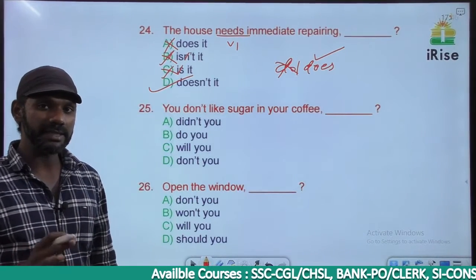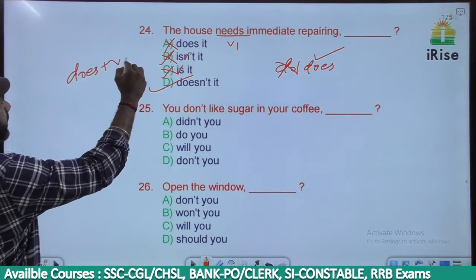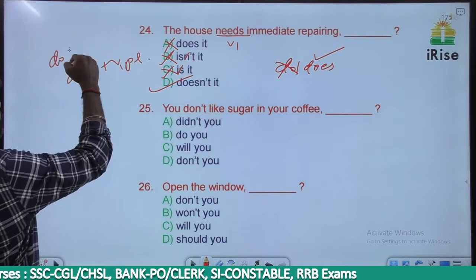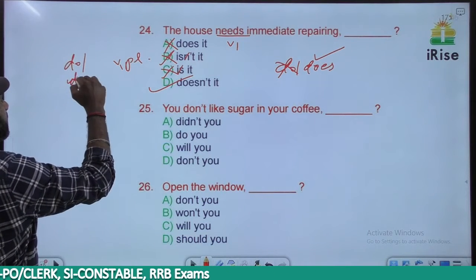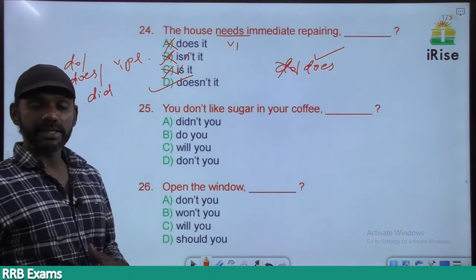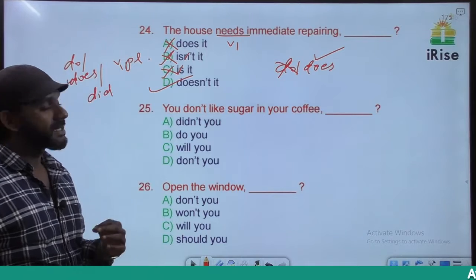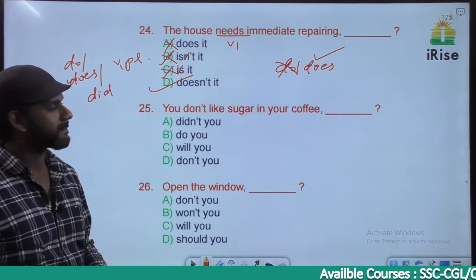Doesn't the house needs is wrong. It's always does plus V1 plural. As you know, do, does, did. It's always do, does, did plus V1 plural. The house needs immediate repairing, doesn't it? That means doesn't the house need immediate repairing.